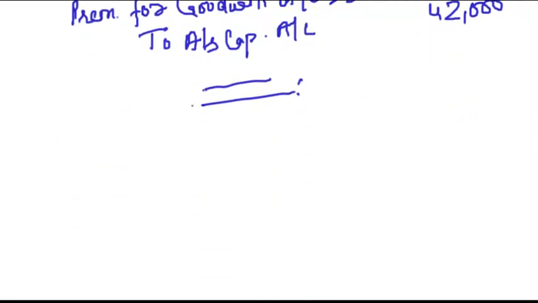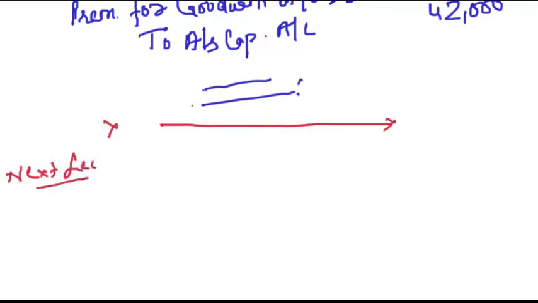So with this we end the topic of goodwill. In the next lecture, we'll start with a new topic of admission of a partner, that is revaluation of assets and liabilities.